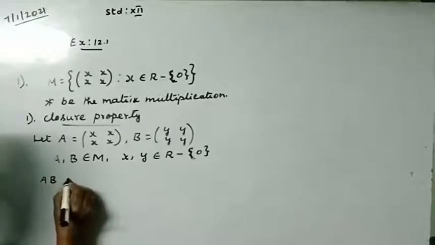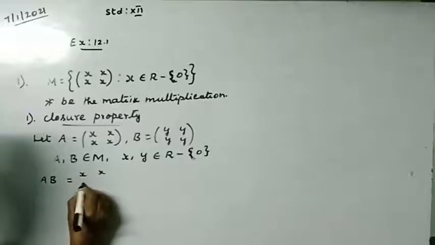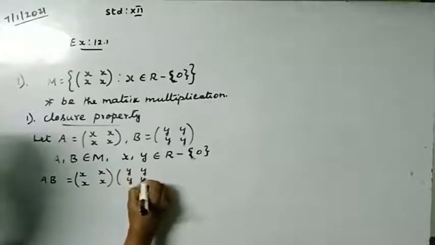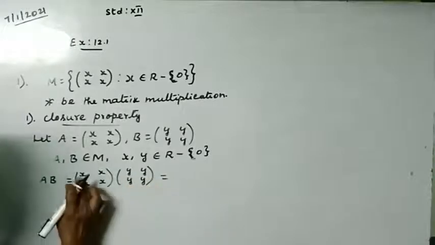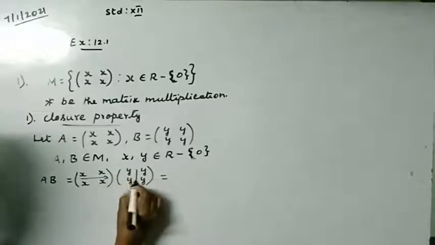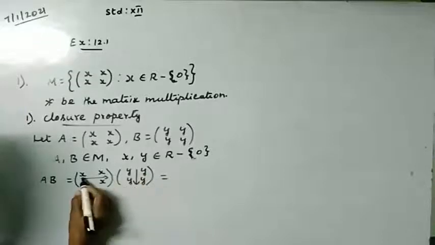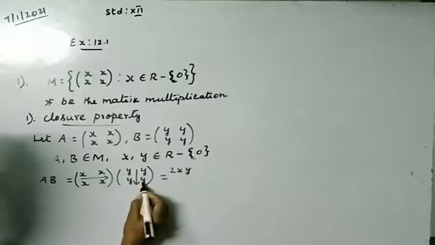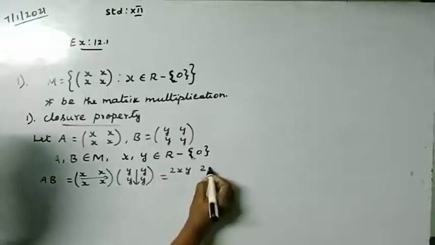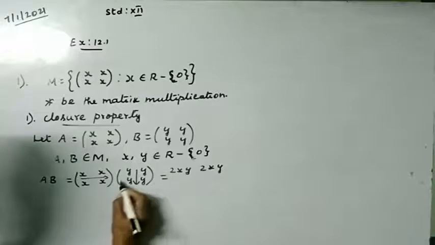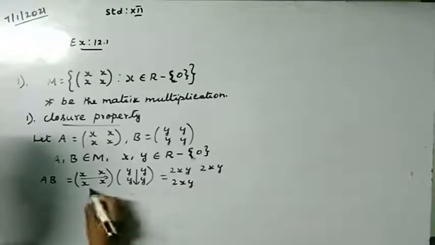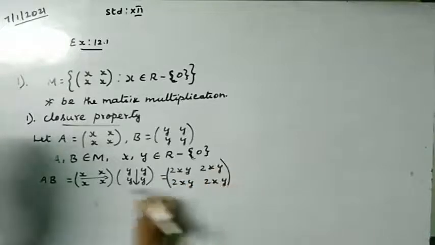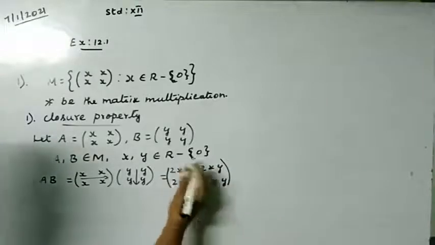So AB is equal to XX, XX times YY, YY. You know matrix multiplication, multiply row into column. First row first column: xy plus xy is 2xy. First row second column: xy plus xy, once again 2xy. Second row first column 2xy. Second row second column 2xy. So I can take 2xy, all the elements are the same.